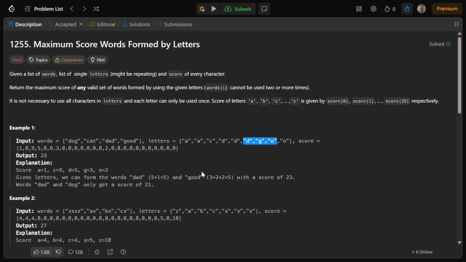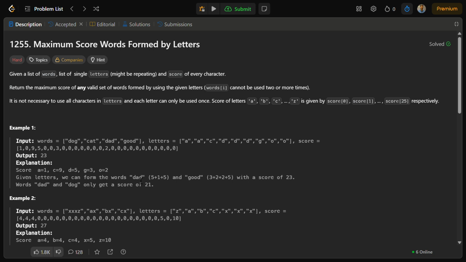Now let us add the scores of these two combinations. This is the scores array. The score at index 0 is for A, the score at index 1 is for B. So A score is 1, B score is 0, C score is 9, D score is 5, and so on to Z. So we got the intuition behind the score. We have two combinations, dad and good, and dog and dad. First we sum up the values of dad and good.